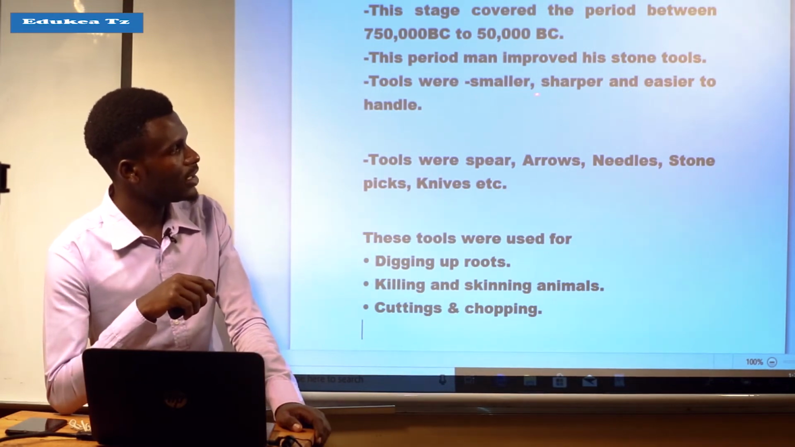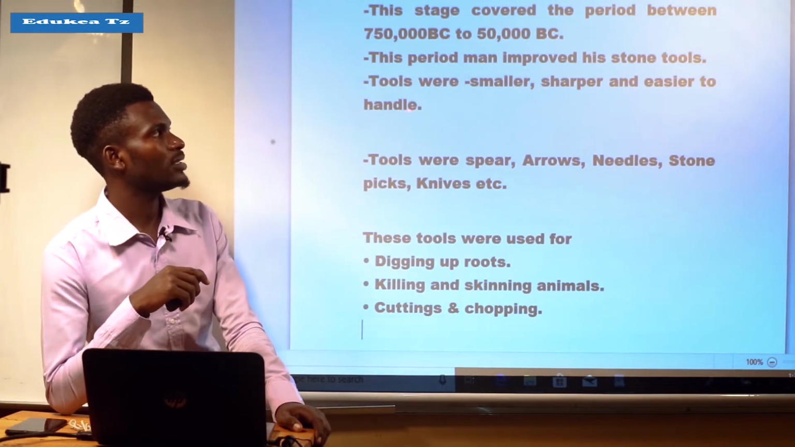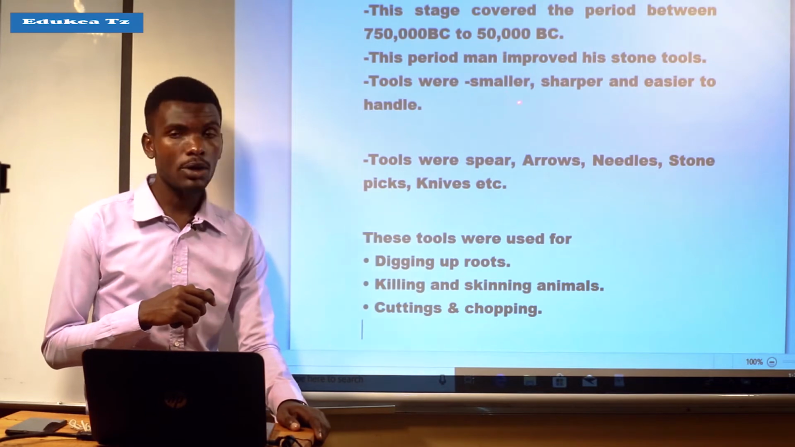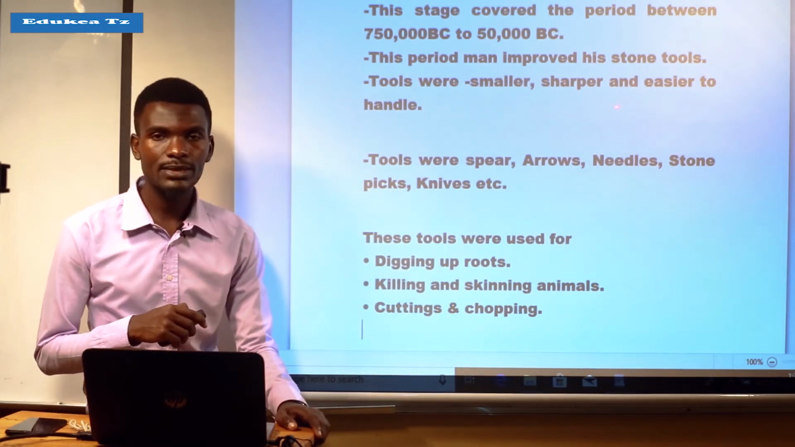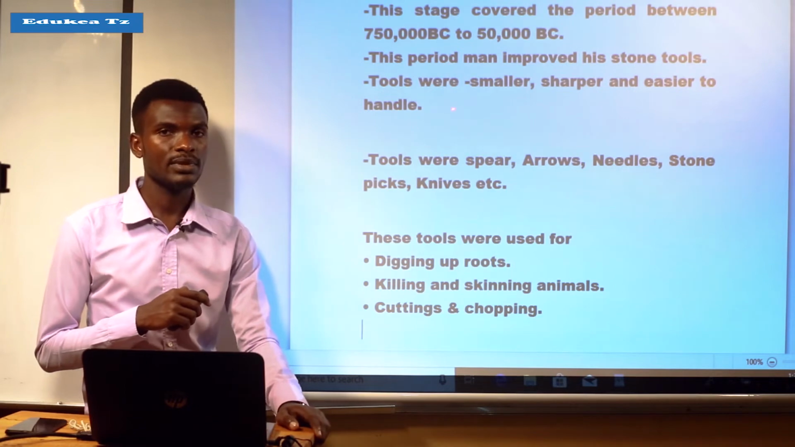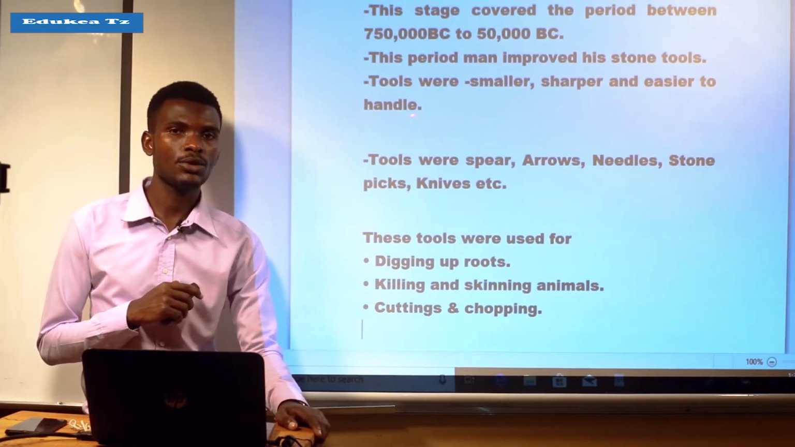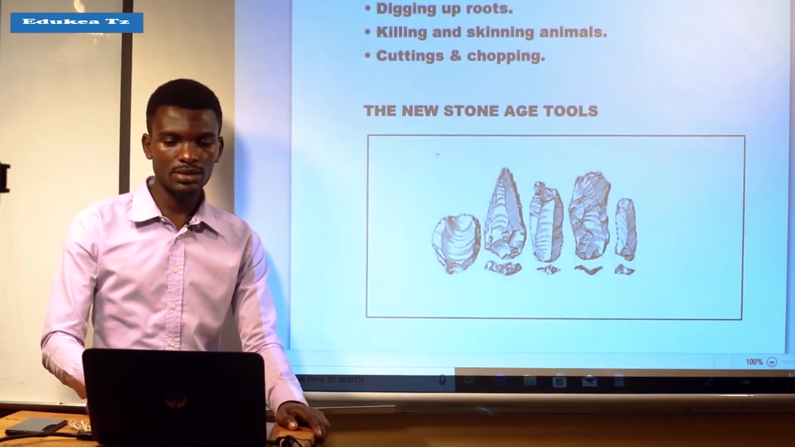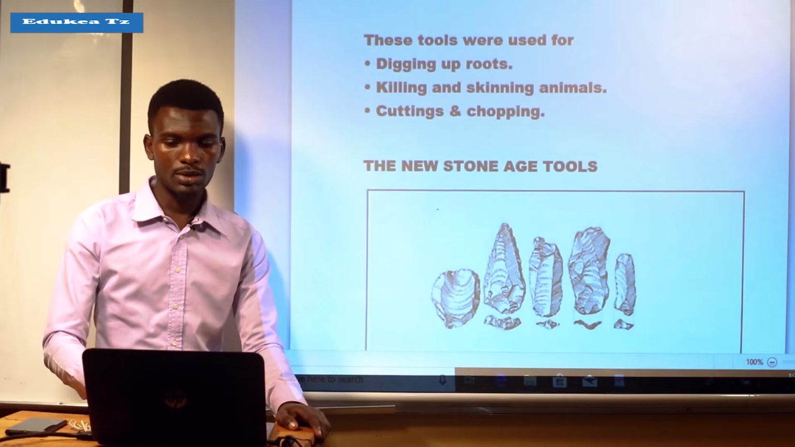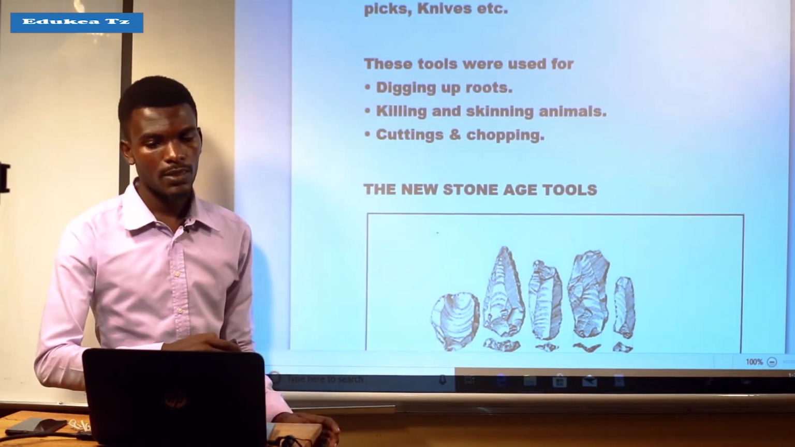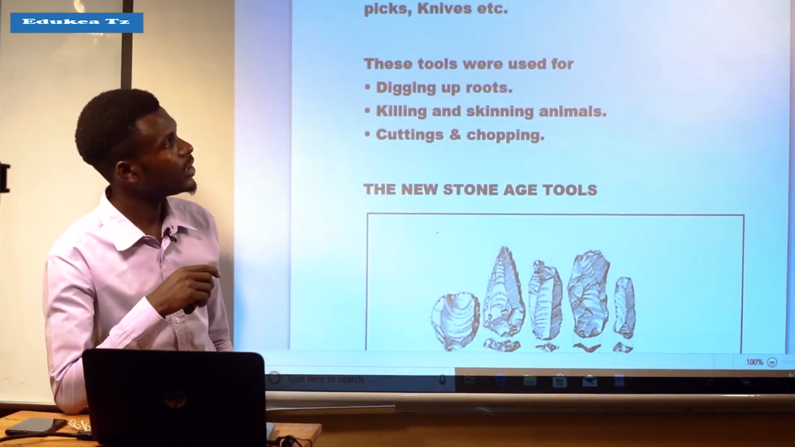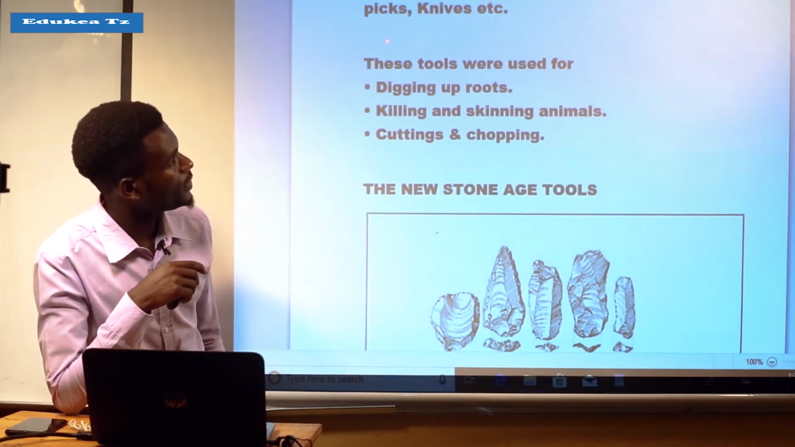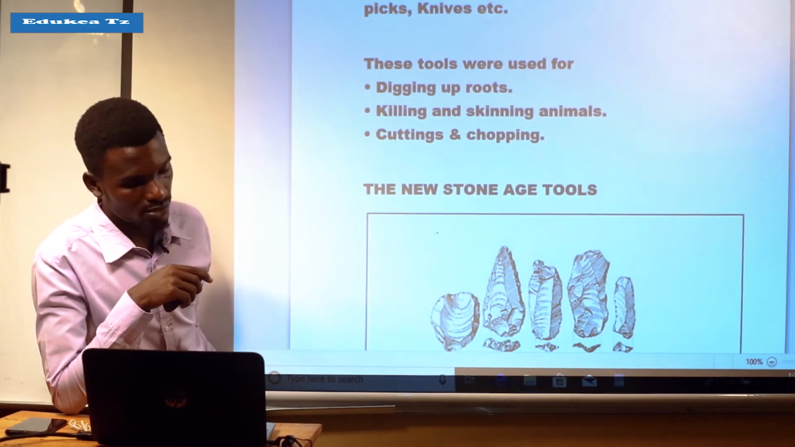Tools were smaller, sharper, and easier to handle. It means that the tools which were made during the Middle Stone Age were smaller, sharper, and easier to handle. And the tools which were made were like spears, arrows, stone picks, knives, and so on.